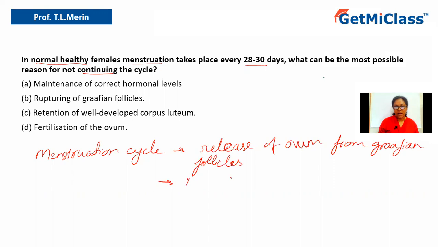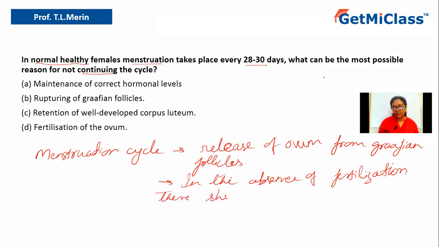So in the absence of fertilization, what happens? There is shedding of the endometrial layer, the endometrial lining of the uterus, you can say.